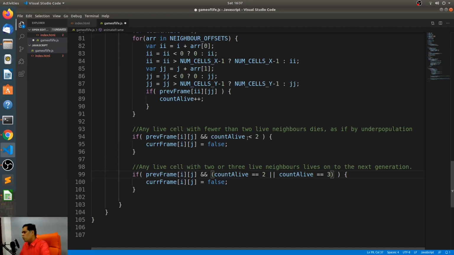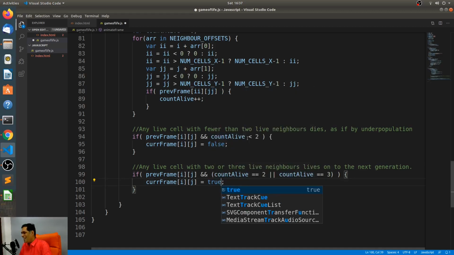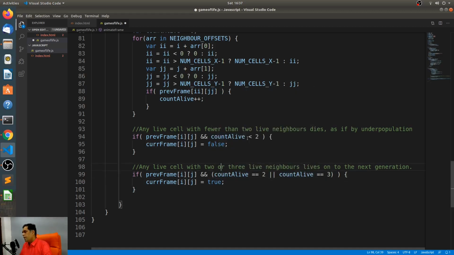It lives on to the next generation, so basically nothing changes, and the current frame will still remain true.